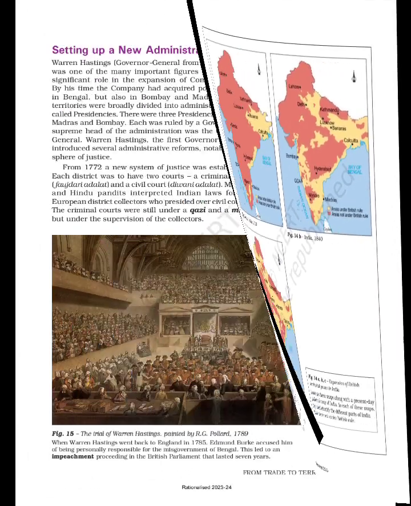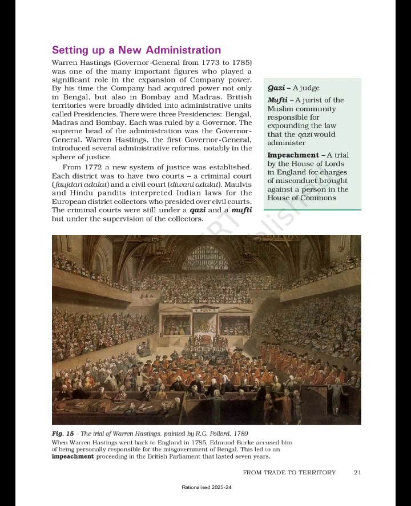Setting up a new administration. Warren Hastings, Governor-General from 1773 to 1785, was one of the many important figures who played a significant role in the expansion of company power. By his time the company had acquired power not only in Bengal but also in Bombay and Madras.